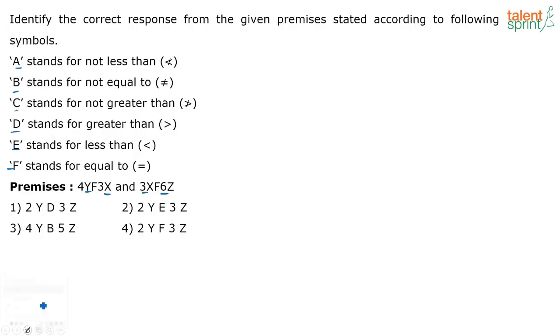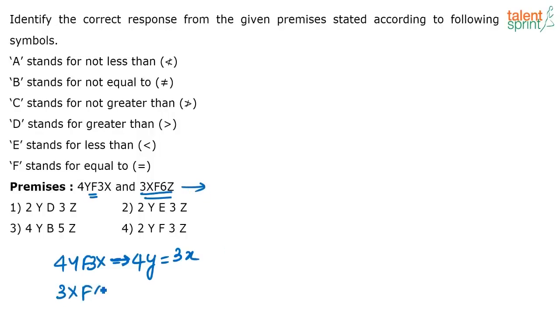Okay, see, X and Y here are just variables. Okay, what do you know? See, you know F stands for equal to. So 4Y F 3X. This means 4Y is equal to 3X. Similarly, when you have 3X F 6Z, yes, 3X F 6Z.